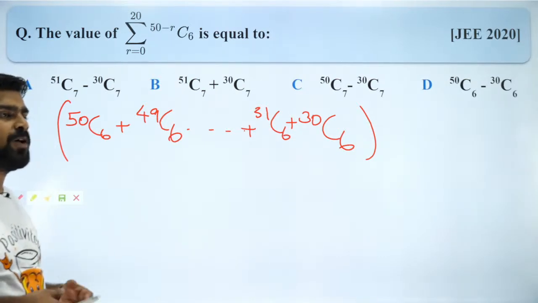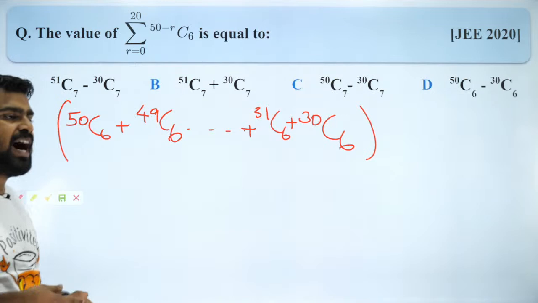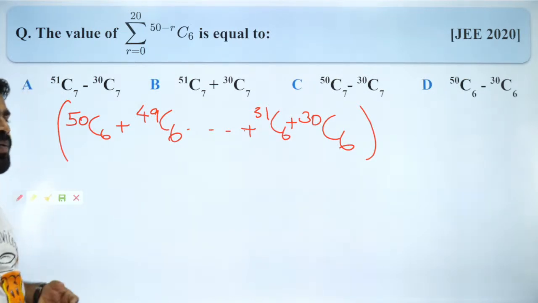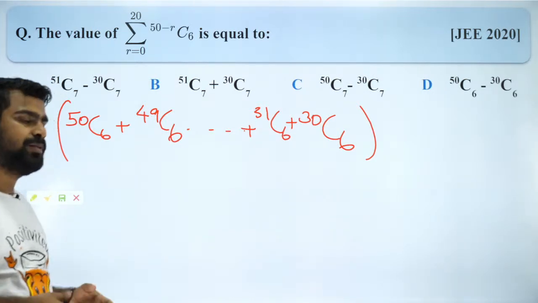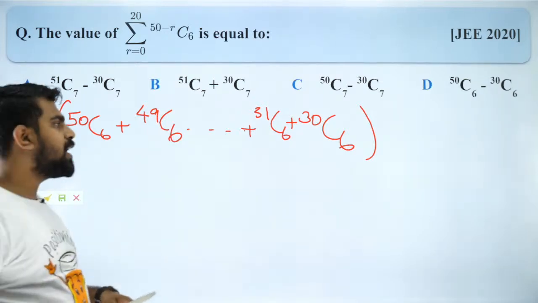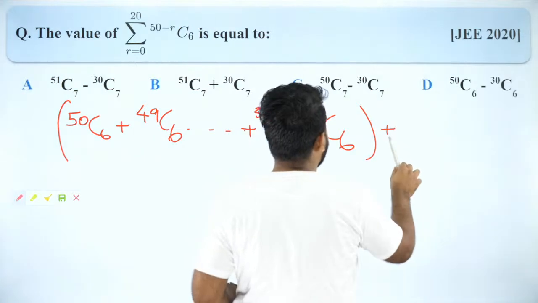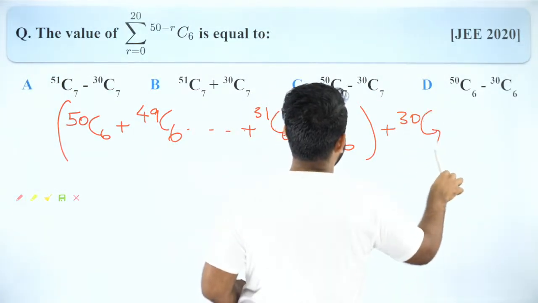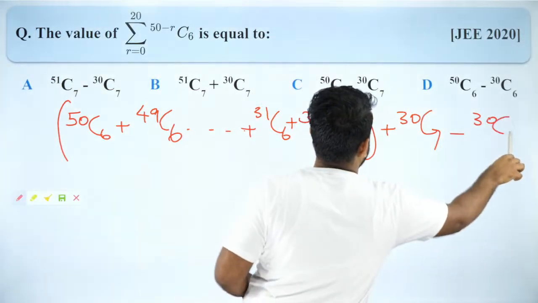Very good, very good. We have got lots of answers. I think Ashish Goyal is right. Harshavardhan is also right. Very good. Kirito, are you sure? So guys, what I'll do here is I will add 30c7 and I will subtract 30c7.